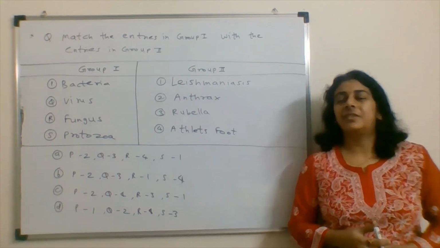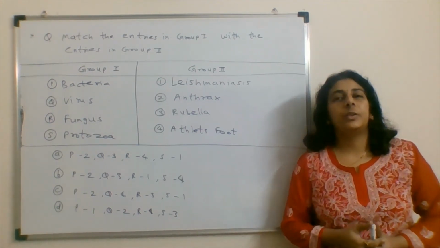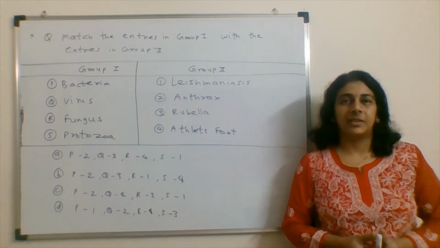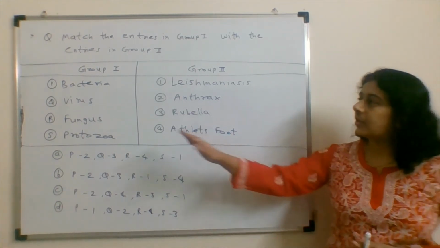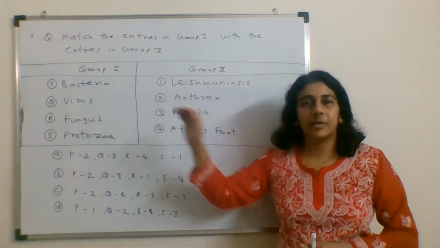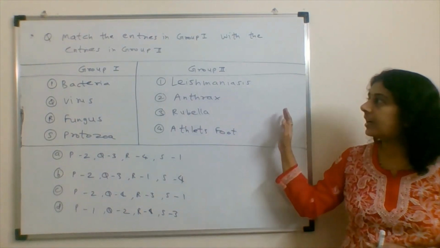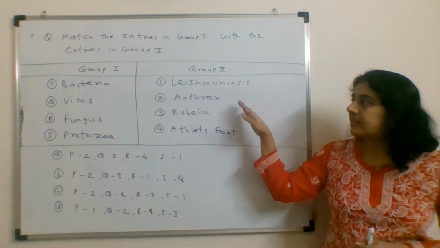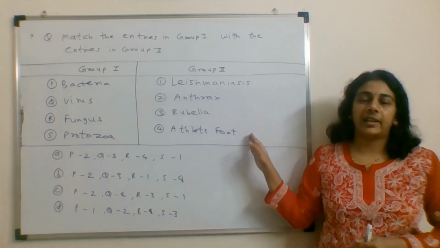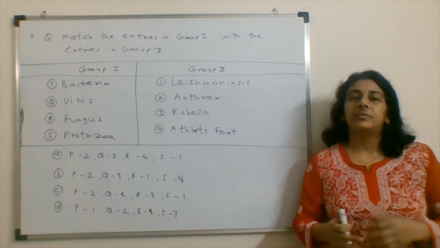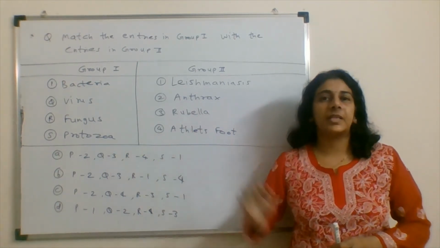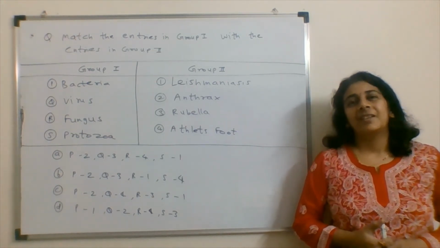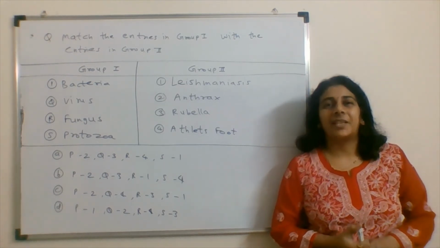Now moving to the question for my next video. This is a 2-mark MCQ type of question from paper of Biotechnology 2016. Two columns are given. In one column, bacteria, virus, fungus and protozoa organisms are given, and in group 2, the different diseases are given: leishmaniasis, anthrax, rubella and athlete's foot. So the causative organism must be known to us so that we are able to solve this question. We'll solve this question in my next video.